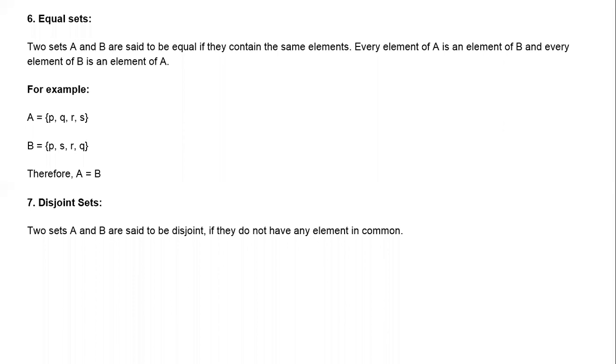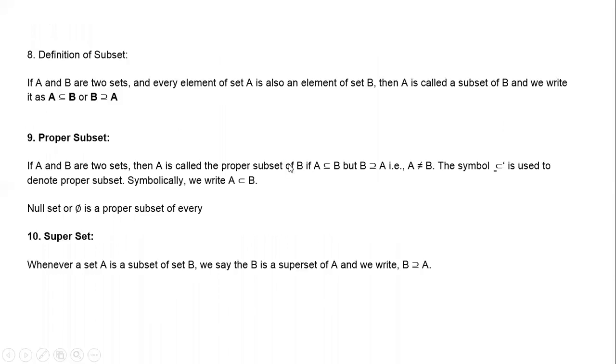Is it clear? Any doubts here? So then what is a subset? Equal sets we have discussed. Subset is nothing but, for example, you have set A, given as 1, 2, 3. Set B is given as 1, 2, 3. So whatever elements are present in A, the same elements are present in B. Every element of A is also an element of B.